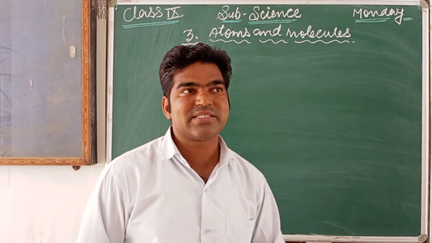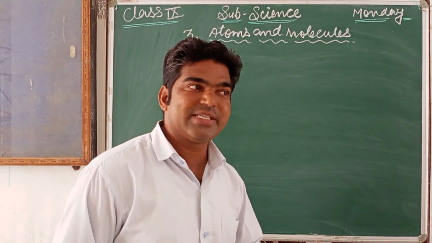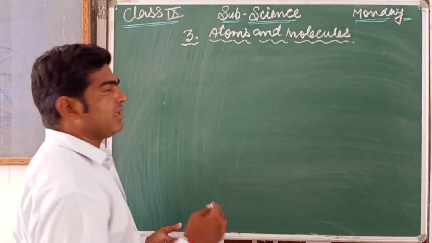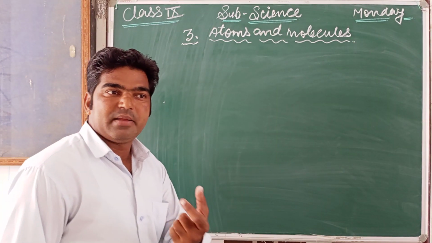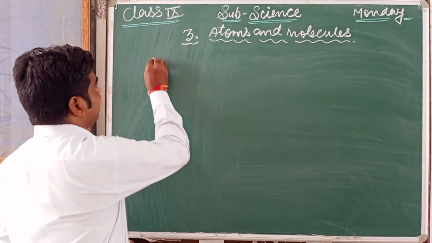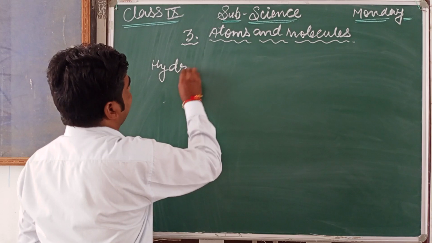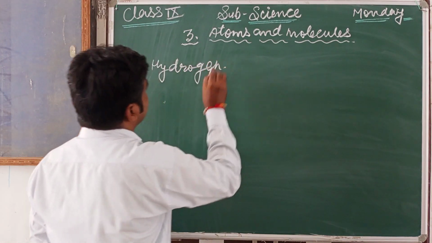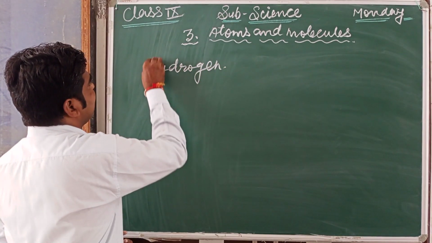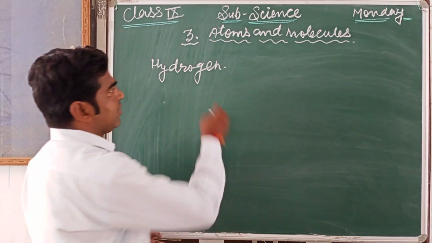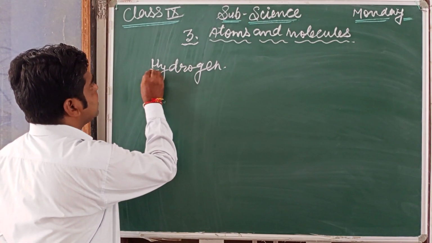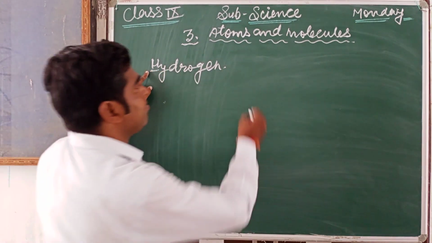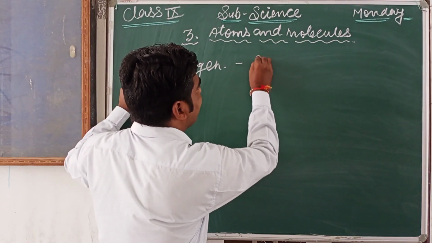For example, if we want to write the symbol for hydrogen, mostly the first letter is used. The first letter of hydrogen is H, so the symbol of hydrogen is written as H.